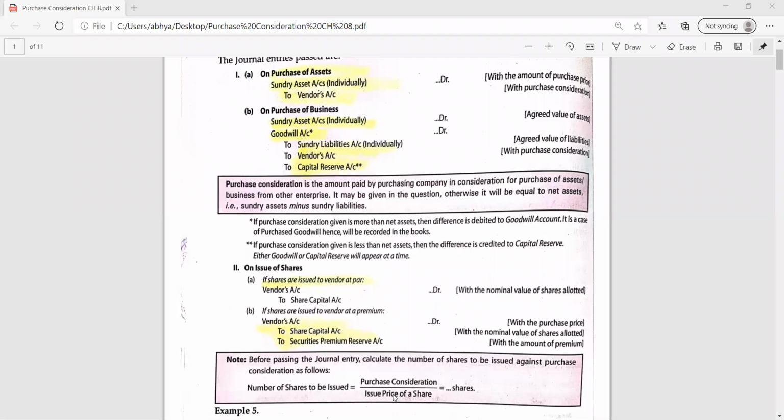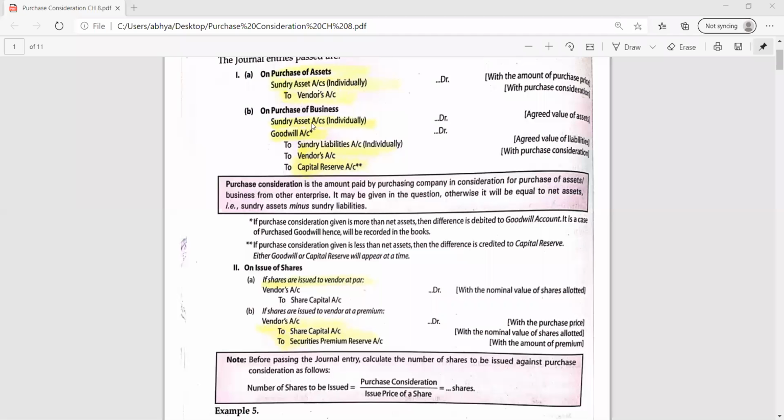Then the issue price of a share. Issue price is equal to face value plus SPR, if any. Suppose the face value is 10 and the SPR is 20%. So 20% of 10 will be 2. So the issue price will be 12, 10 plus 2. Okay, so these entries we have already discussed.